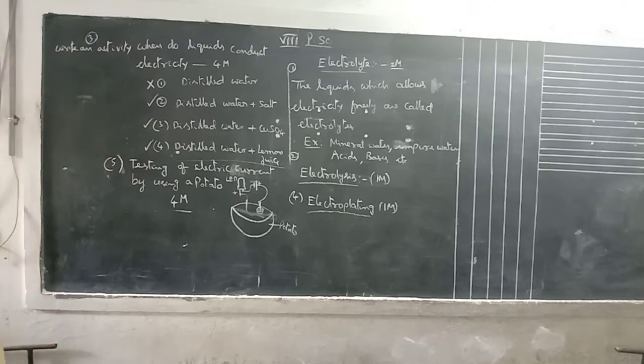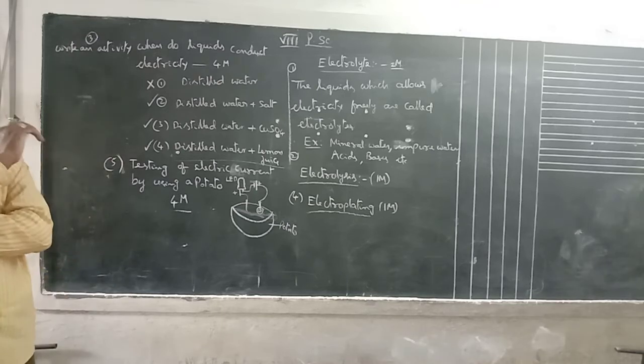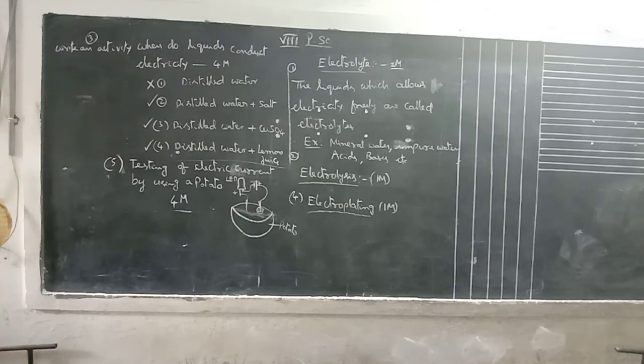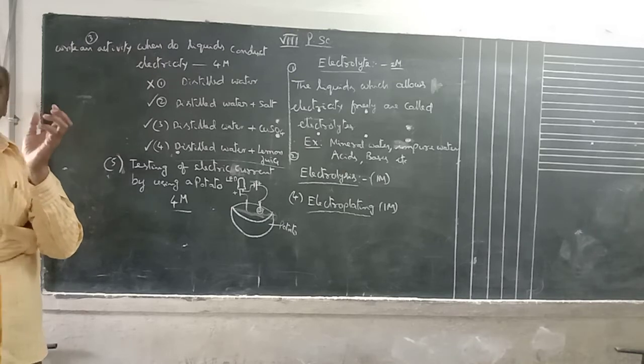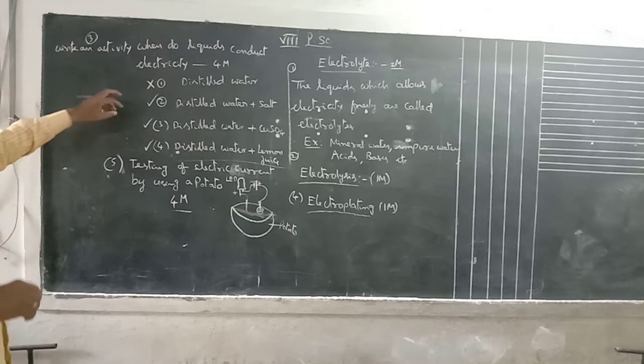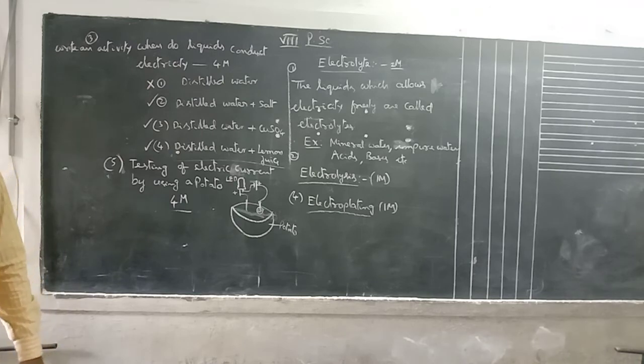Fourth one is lemon juice dissolved in water. Lemon juice is acidic in property, so that is an acidic solution. Take these different kinds of solutions and test with an LED bulb. In the previous activity, it was already explained. Take a cap. In that cap, you can pour the different kinds of liquids. Test with the LED bulb. First pour distilled water and test with the LED. What happens? The LED does not glow.